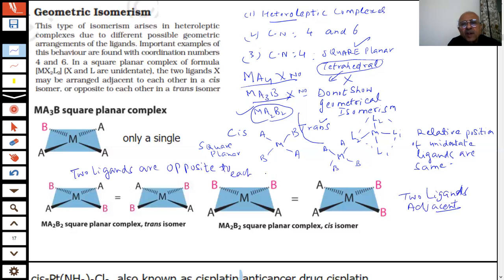This is how we get the trans. It could be MA2 or it could be BC; they are different, but both of them don't matter. So the identical group on the same side is cis, and the identical group on the opposite side is trans.